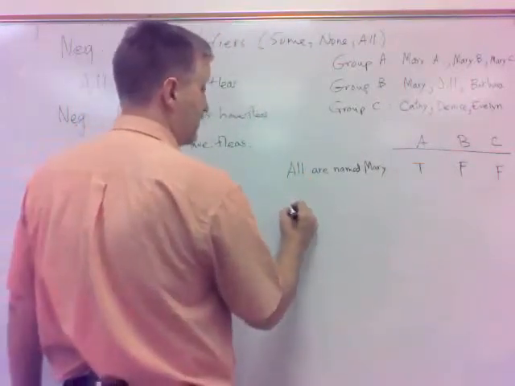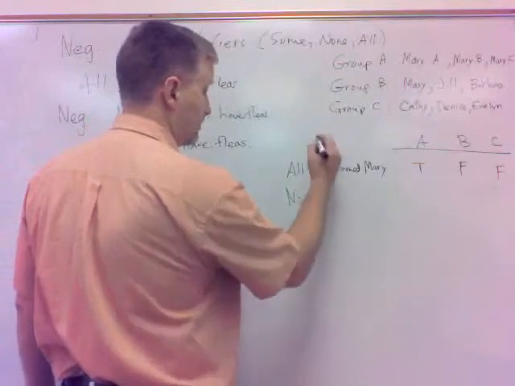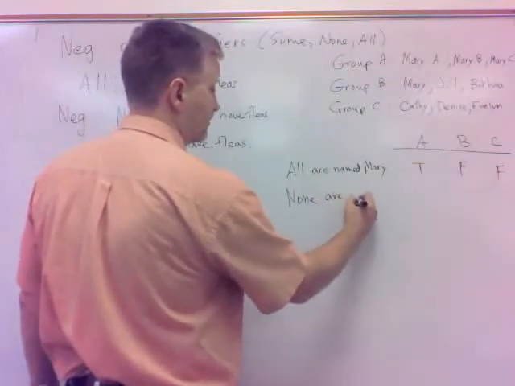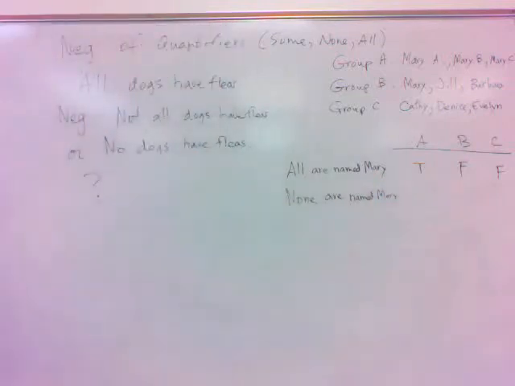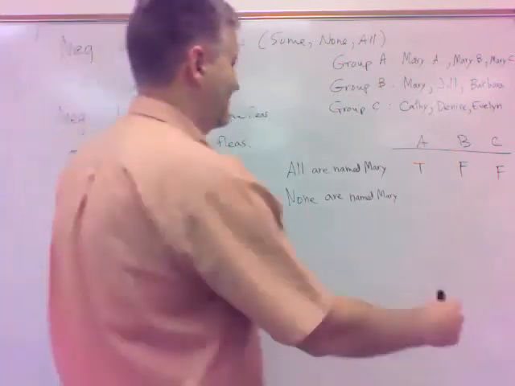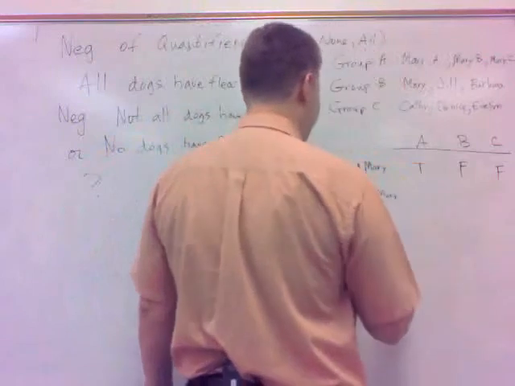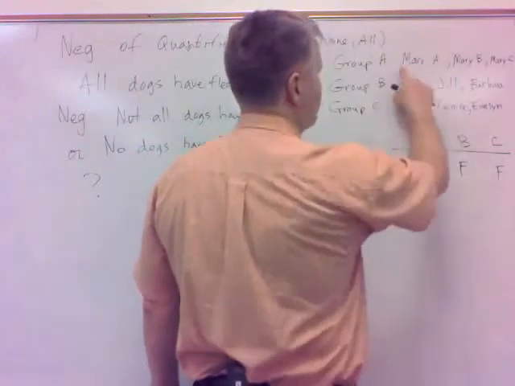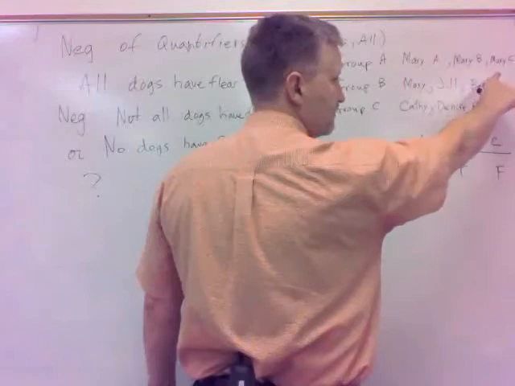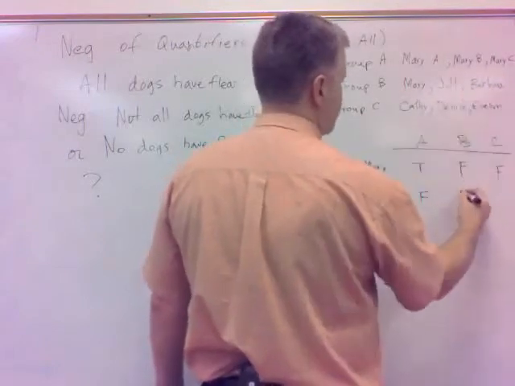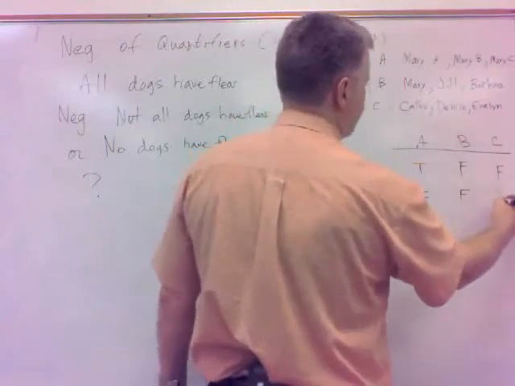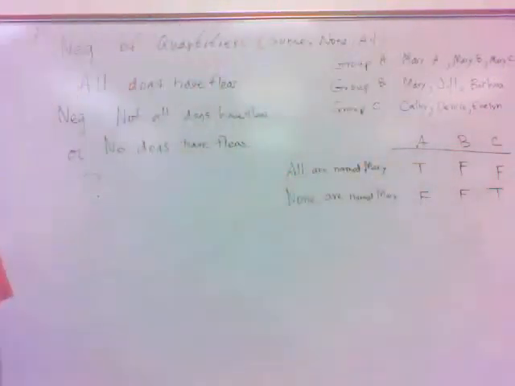And if you look at none are named Mary, or no person is named Mary, let's just see if that's a negation. That was one of my, and if I ask this question on the test, if I put down an all statement, I'm going to get a no statement. But let's see if it's truly a negation. None are named Mary. Are none of them named Mary in group A? Nope, that's false. None of them are named Mary in group B. That's false. None of them are named Mary in group C. Well, that's true. Fine.